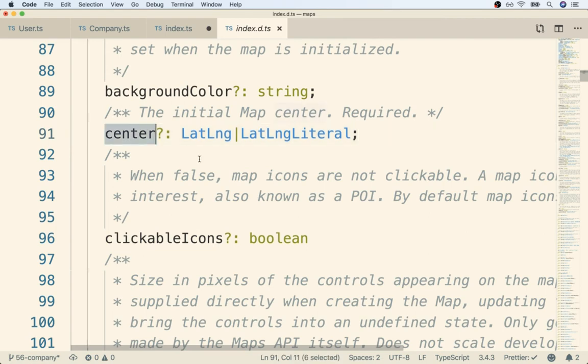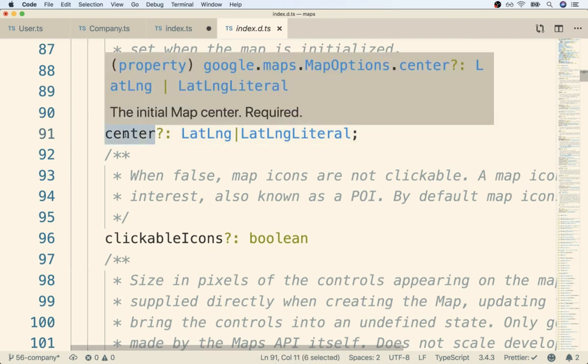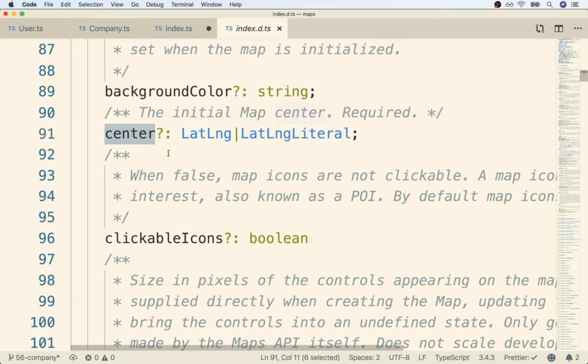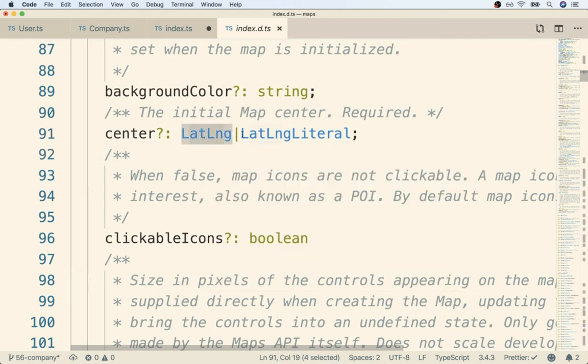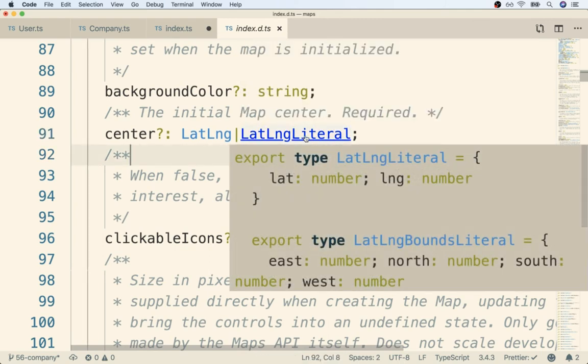So this is saying that our map options object can have a center property, and if it does, it must satisfy the type of being LatLng or LatLngLiteral. So in our case, we're going to go for LatLngLiteral. I'm just going to give you that little hint. So now to figure out how to provide a center property that satisfies this interface, we can again do a command click on that.